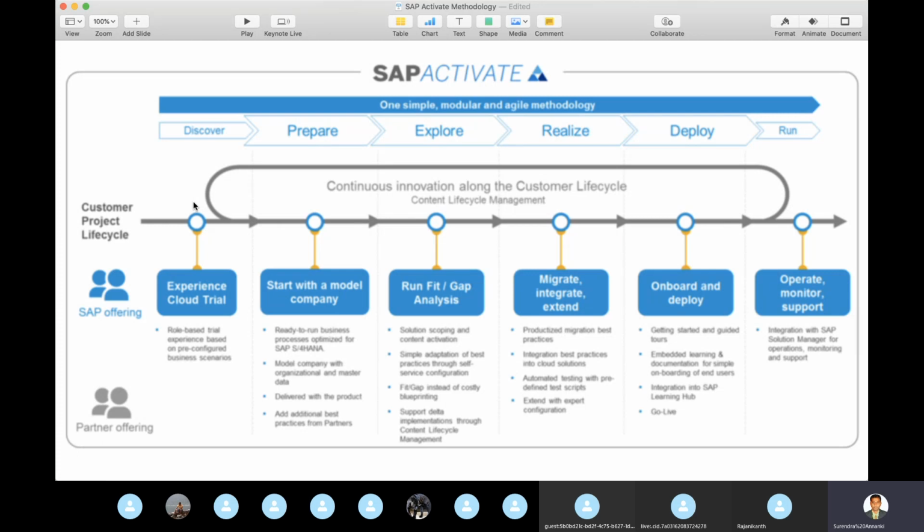Then you identify the solution suitable to our business, what the gaps are, and how to close those gaps. Everything we look at in the explore scenario.